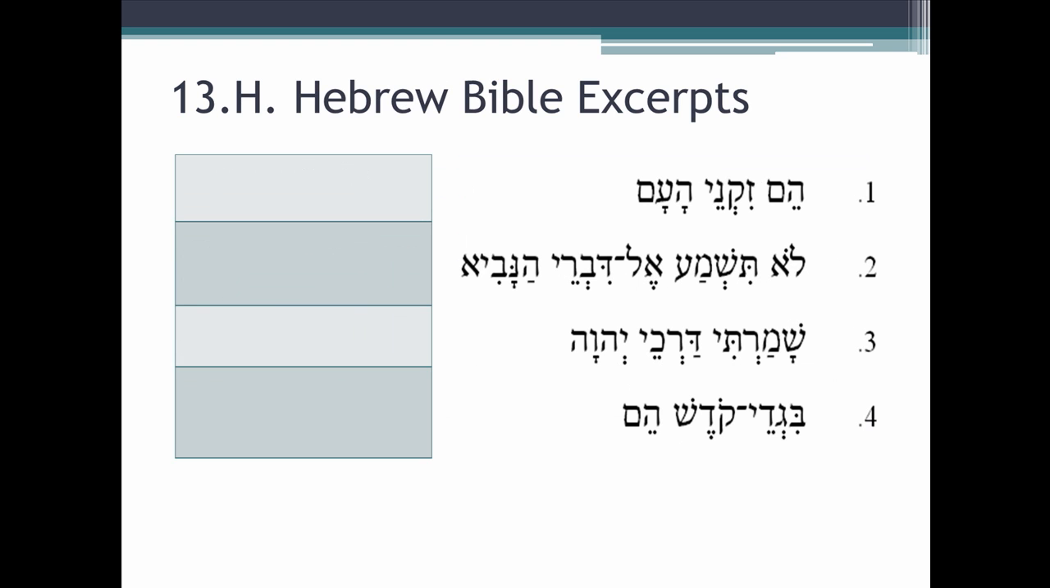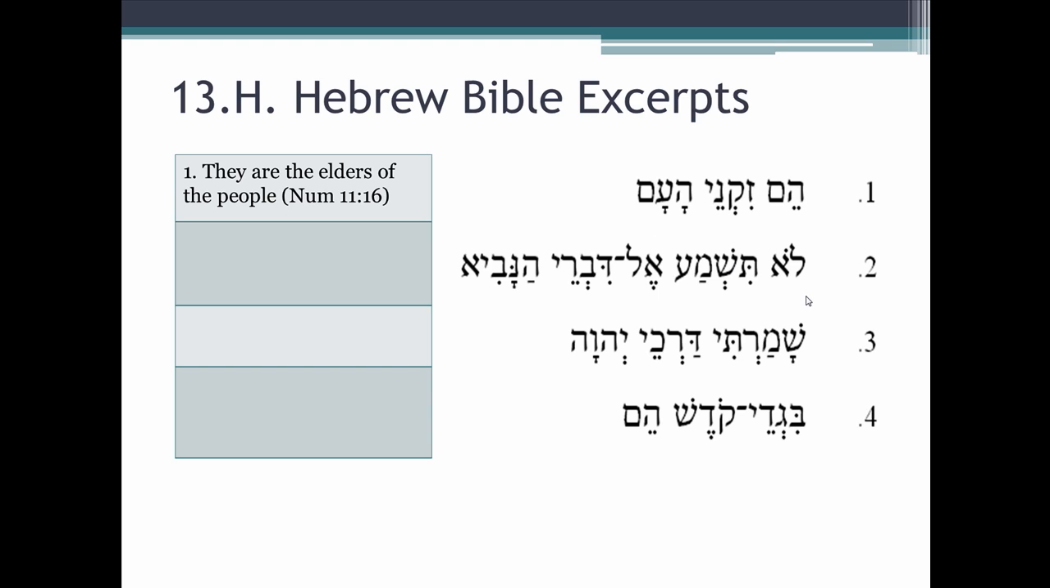Hebrew Bible excerpts, number 1, Hem Ziknei Ha'am. Hem is a pronoun, they, and then Ziknei, obviously a masculine plural construct from zekenim, which would be elders, but here we have the term in construct, so elders of Ha'am, the people. This is definite, so we need to make this noun definite in the construct chain. So our answer is they are the elders of the people.